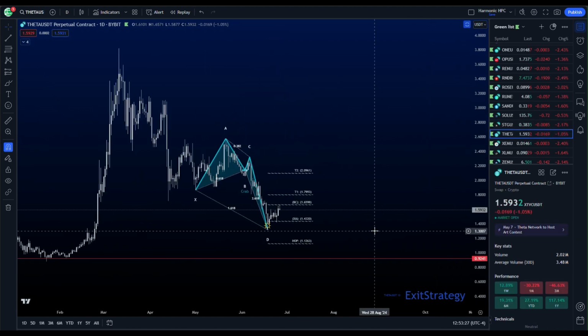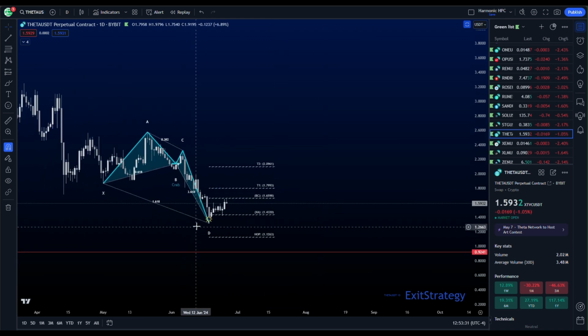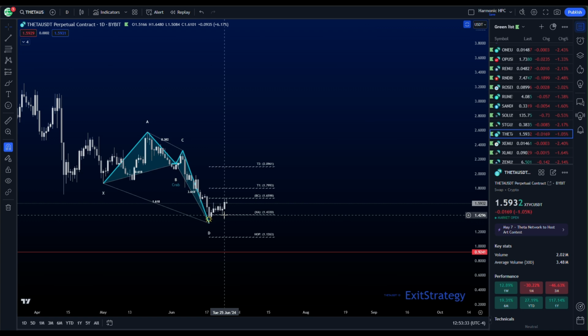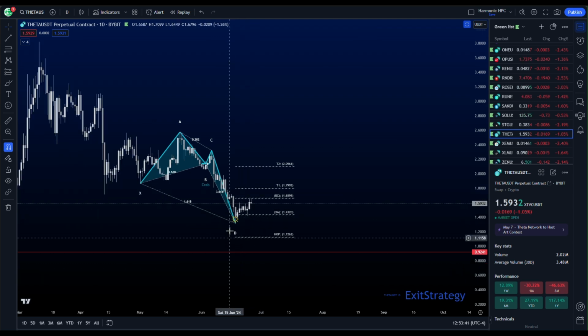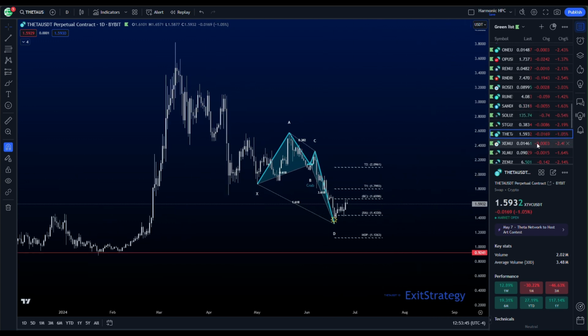Theta has a deep crab. It has reacted very, very well. See, this is what I talk about when we want to see that lift out of the PRZ, that test for support, and into the next level, the PRZ. We haven't hit type 1 yet, but this is good structure. And let's see if we can continue on. We can take these two targets.